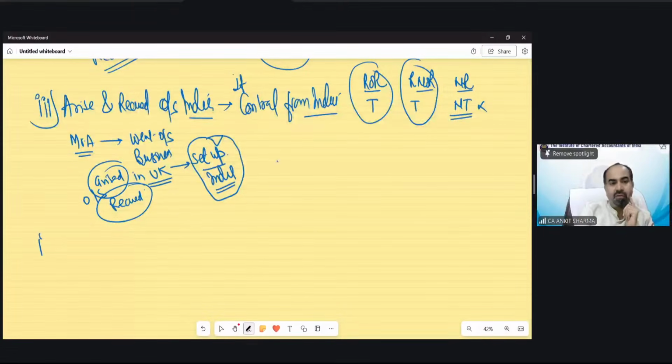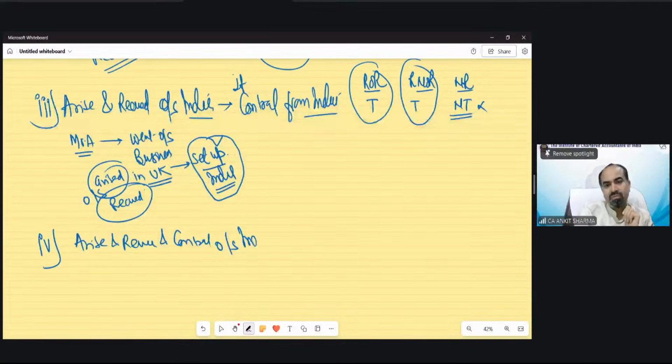The last category of income. Now what will happen? Arise, received, and even control, everything is outside India. Nothing controlled from India. Even on that kind of income, if you are a resident and ordinary resident, you have to pay tax in India.